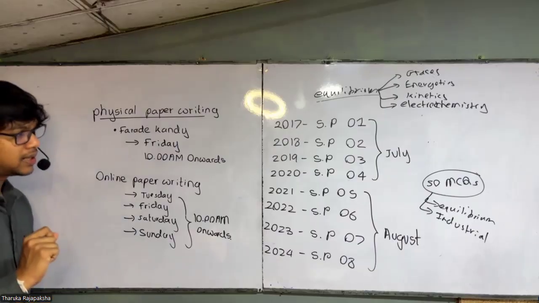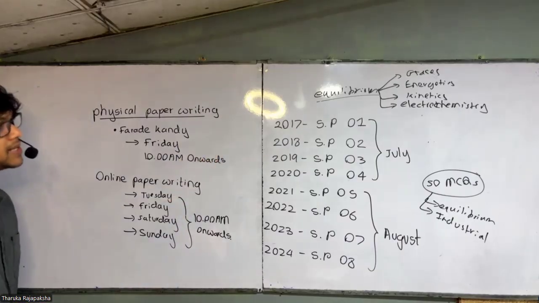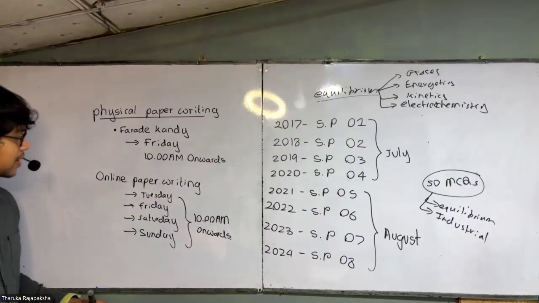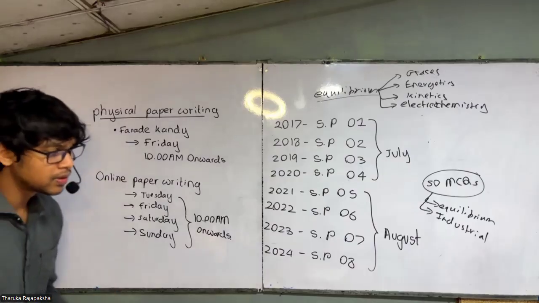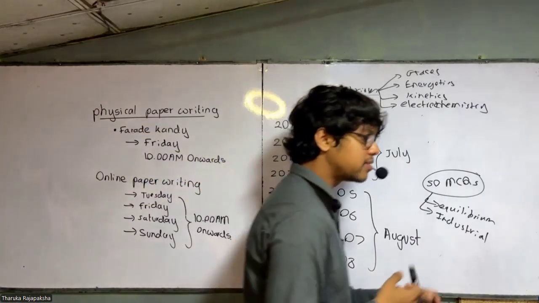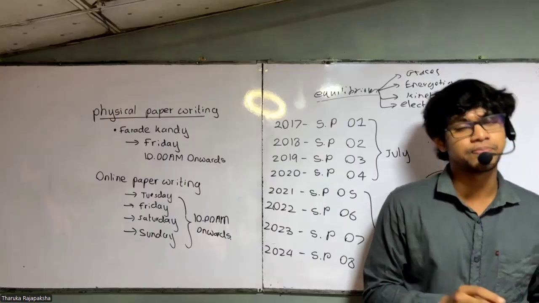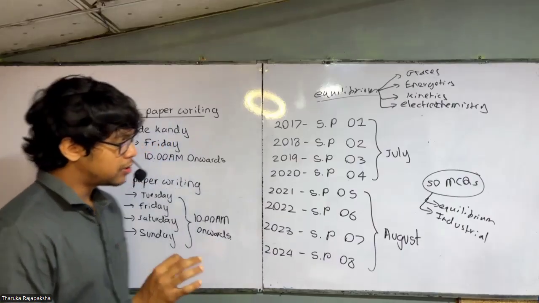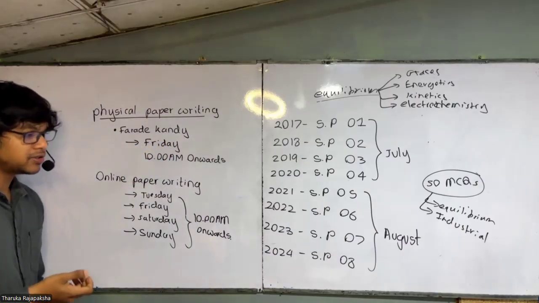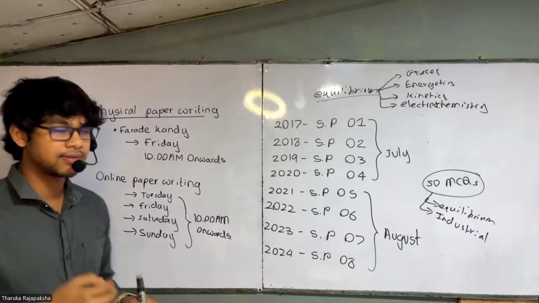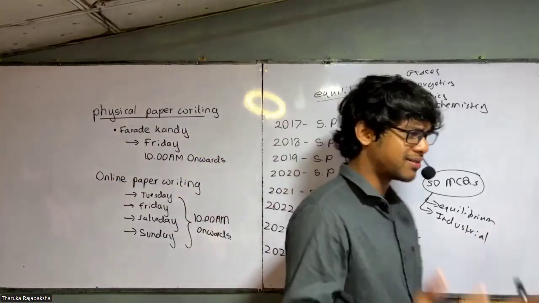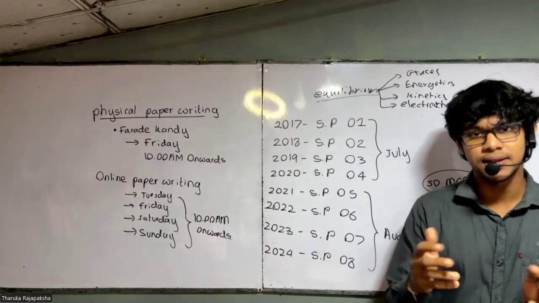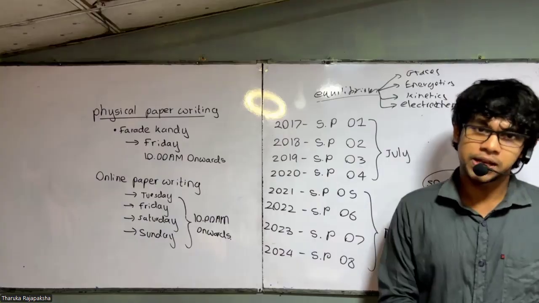People, you can write these shadow papers and everything physically at Faraday Candy from 10 a.m. onwards, or else you can write online. Online means you have to join a Zoom meeting, turn on your camera and then write the paper. We will be invigilating your paper. After writing the paper online, you have to scan it using something like CamScan and send the PDF. There's a special Telegram group where you can upload your PDF.